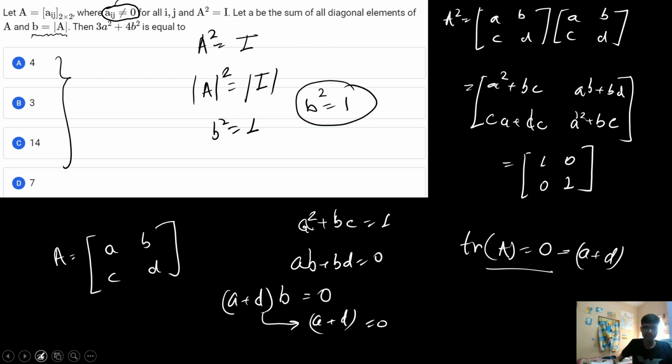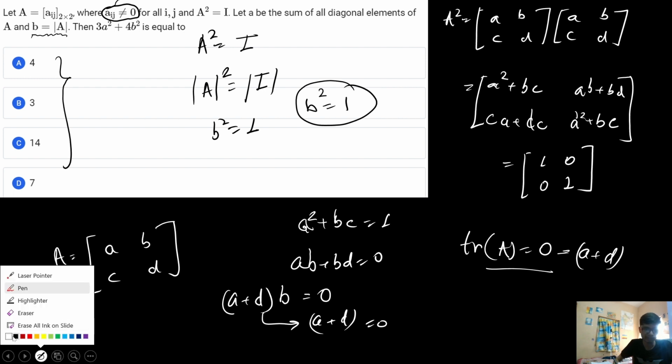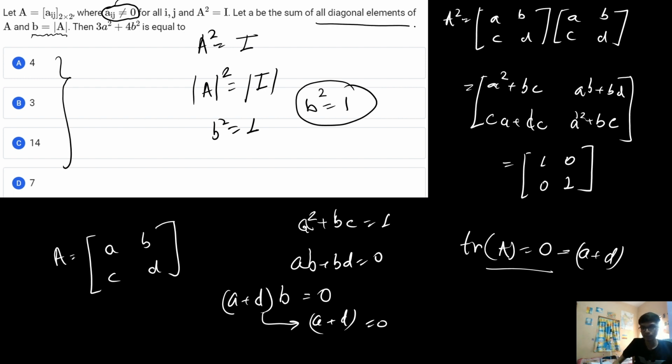So in this question, the sum of the diagonal elements is basically the trace of the matrix. The sum of all the diagonal elements of A is basically the trace, and that is actually small a. What is the value of small a? a is 0. So if I compute a square plus 4 times b square, what result will I get? I will get 4. So with this, the correct answer to this question is option number A.